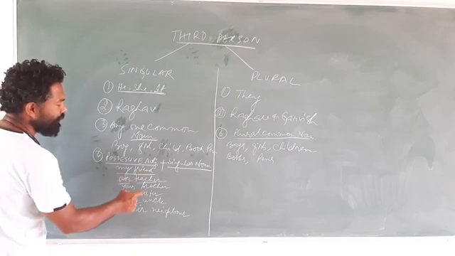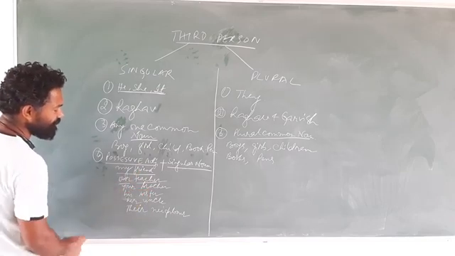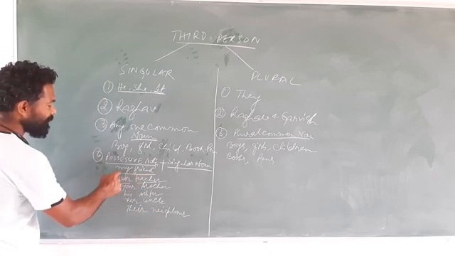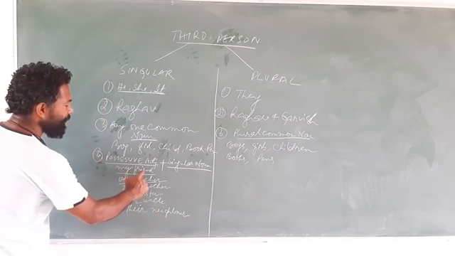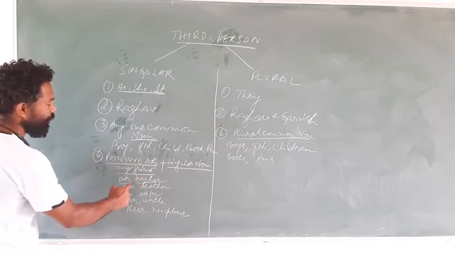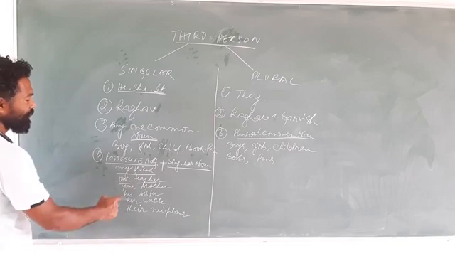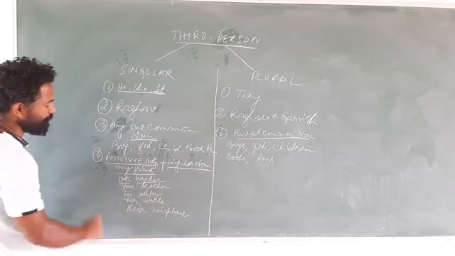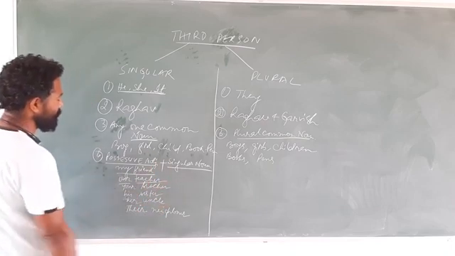Friend, teacher, brother, sister, uncle, neighbor. So it means when we write my friend, it is third person singular number. Our teacher, third person singular number. Your brother, third person singular number. His sister, third person singular number. Her uncle, third person singular number. Their neighbor, third person singular number.